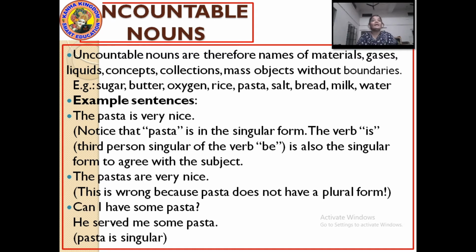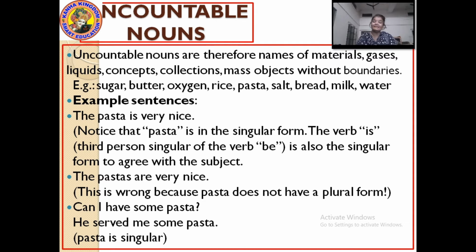Can I have some pasta? Right sentence. Because pasta is an uncountable noun, here we will use the word some. Not a quantity of 2, 3, 4, 10, 100. No. He served me some pasta. Right sentence. Again, as pasta is an uncountable noun, the word which will be used is some. Fine?